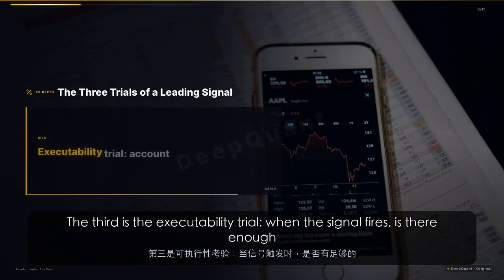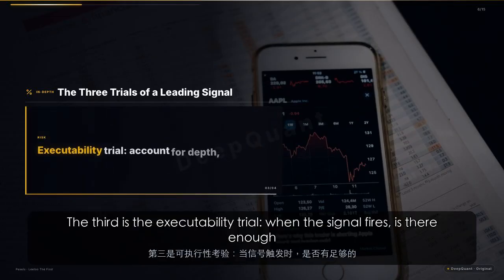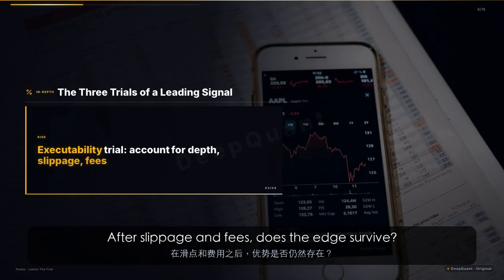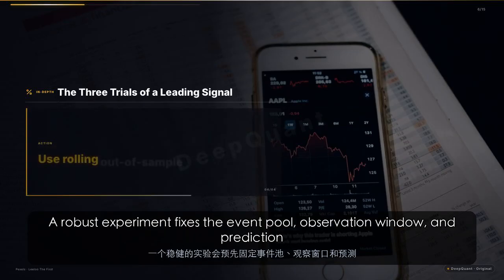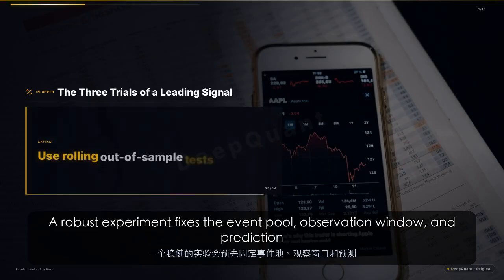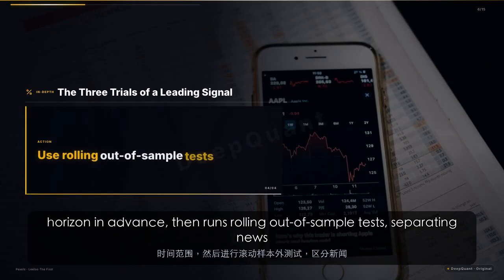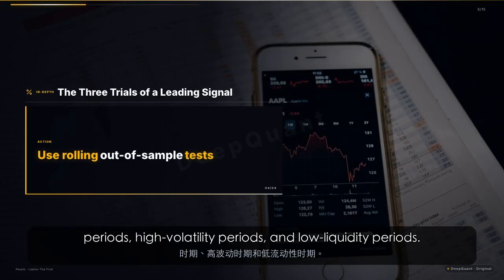The third is the executability trial. When the signal fires, is there enough depth to actually trade? After slippage and fees, does the edge survive? A robust experiment fixes the event pool, observation window, and prediction horizon in advance, then runs rolling out-of-sample tests, separating news periods, high volatility periods, and low liquidity periods.